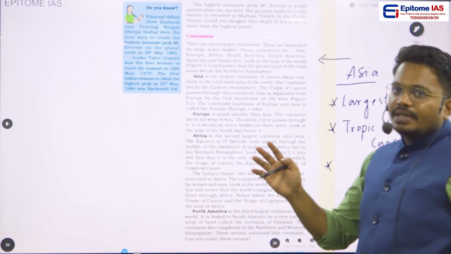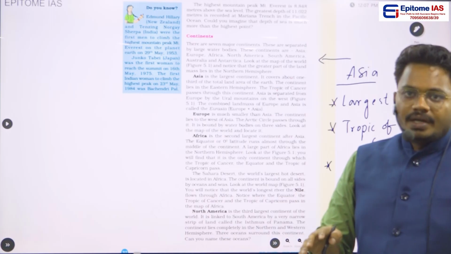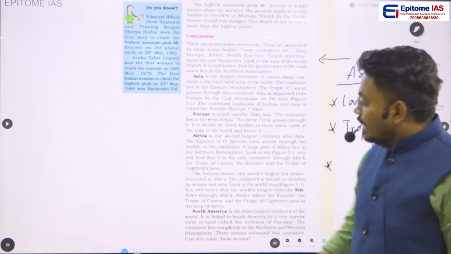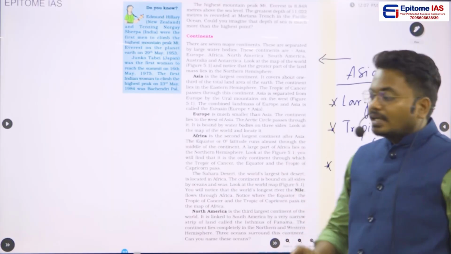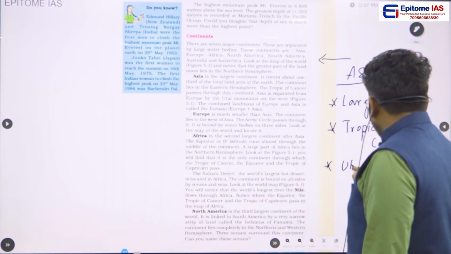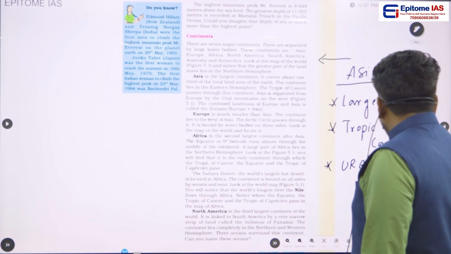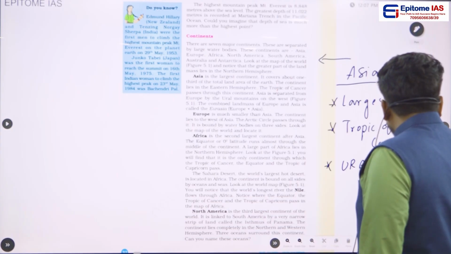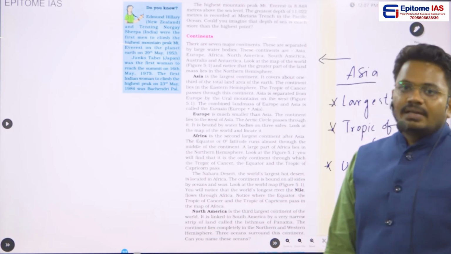This Asian continent is separated from the European continent, and in between Asia and Europe there is an important mountain range, that is the Ural mountain range. So what is the importance of the Ural mountains? Ural mountains separate the European continent from the Asian continent.